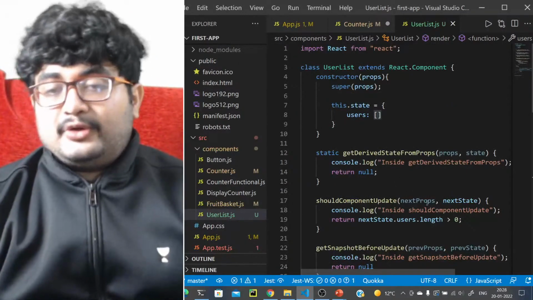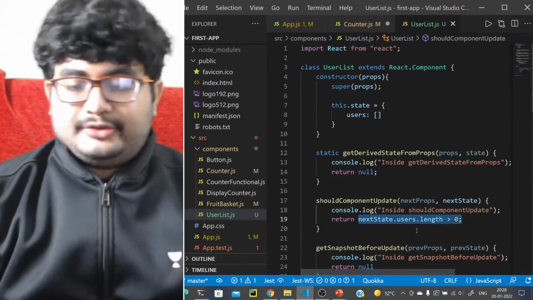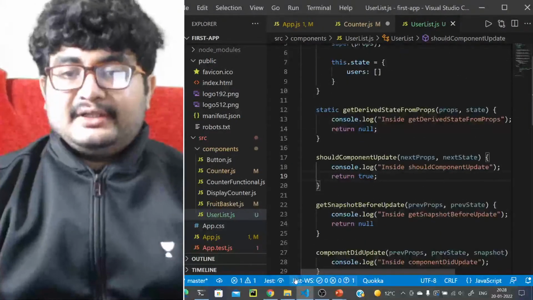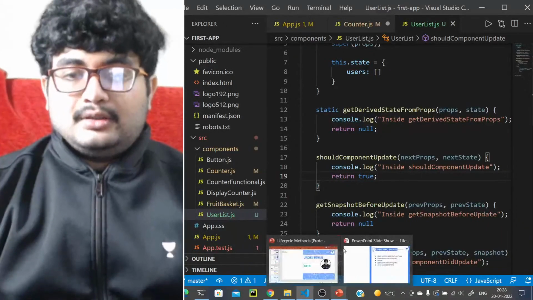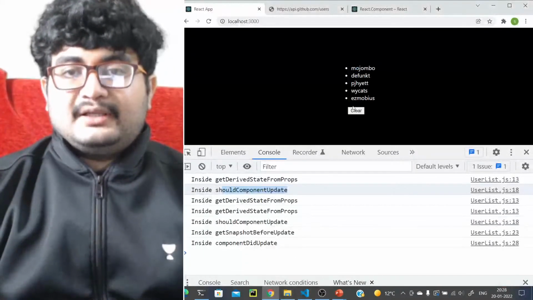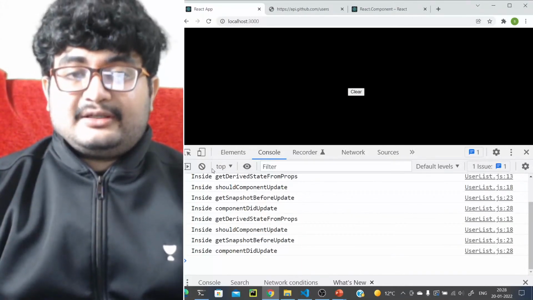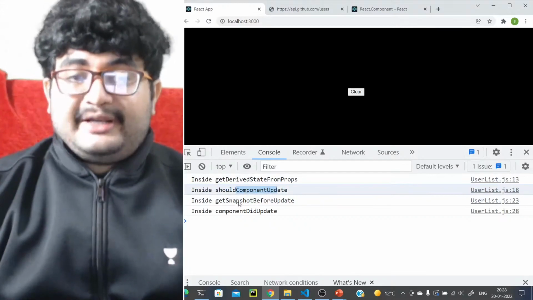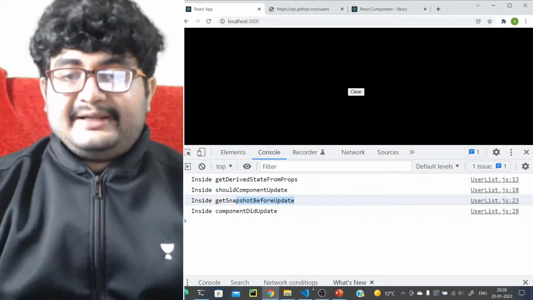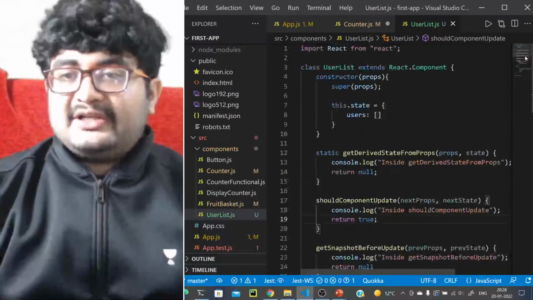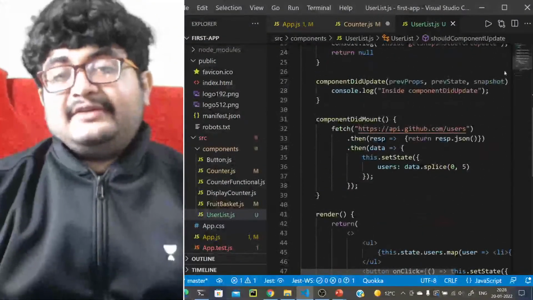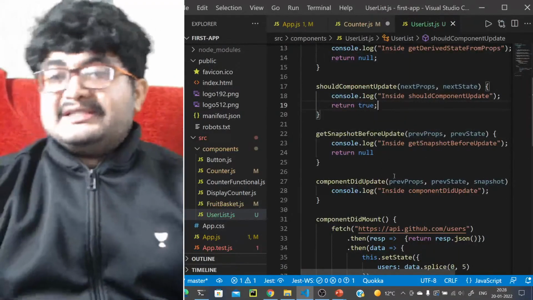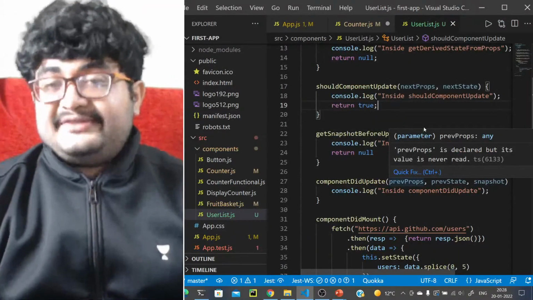Okay, let's maybe allow the update for now, so we'll return true for now, right? So what we'll do here, if we clear this now and see the call stack: getDerivedStateFromProps, after that shouldComponentUpdate, after that it will call render. We haven't added a log in render, so after that it will call render, and after that it will call the other methods, right? It will go to getSnapshotBeforeUpdate. Now see, after render is called, this is interesting actually.